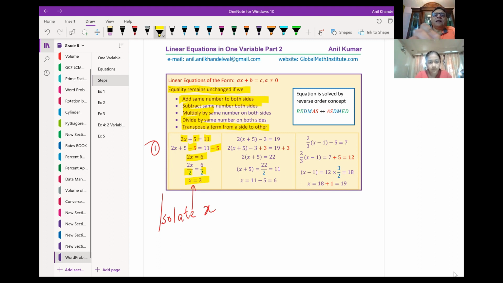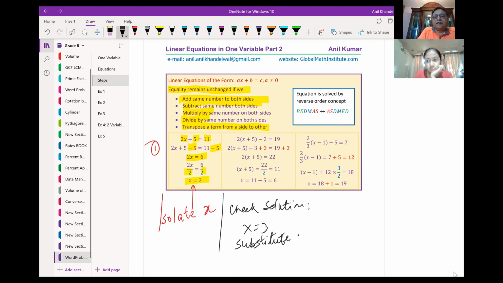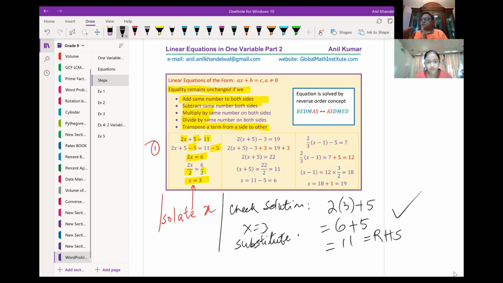Sometimes you also learn that you should check the answer also, right? So let's say check solution. When I say check solution, we know x is equal to 3, so we substitute. 2 times 3 plus 5 is equal to what? 6 plus 5, and that is equal to 11, which is the right hand side. So that means it is the right solution. Is that clear? So when you get a solution, you can substitute the value and check if it is right or not, as we did here. Sometimes required, not always.